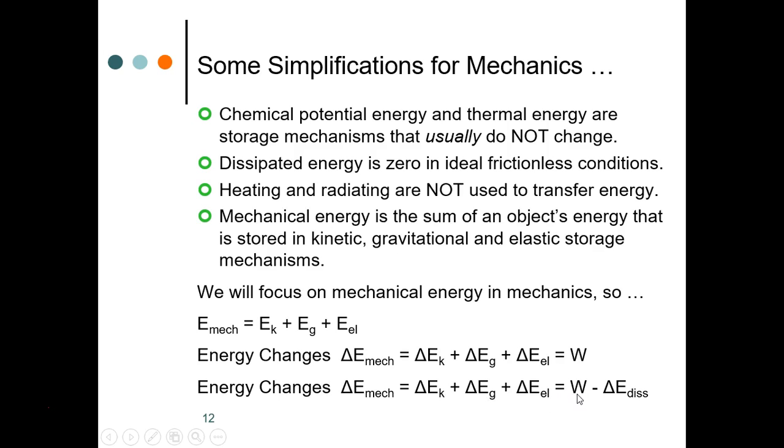The second one is when we have friction, and there the change in mechanical energy for an object is equal to the amount of energy that flowed into the system or into the object by the work transfer mechanism minus the amount of energy that flowed into the dissipated bucket. Remember, friction causes unrecoverable energy, and that's represented by the energy in the dissipated mechanism increasing. So when we have friction, not all of the energy transferred goes into the mechanical energy of the object. Some of it goes into the dissipated mechanism, and remember, that energy is not lost, but it is unrecoverable, which means it can't be used for anything useful.